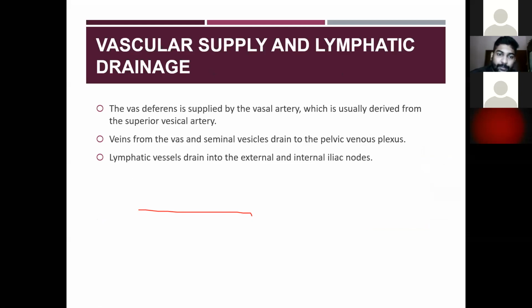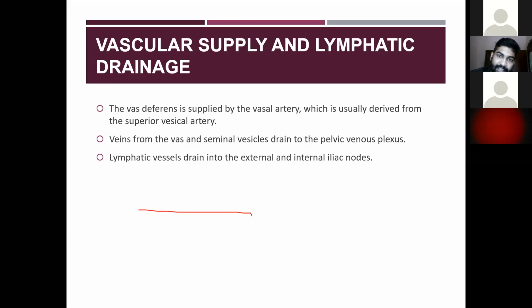Then the veins from the vas and the seminal vesicles drain into the pelvic venous plexus.